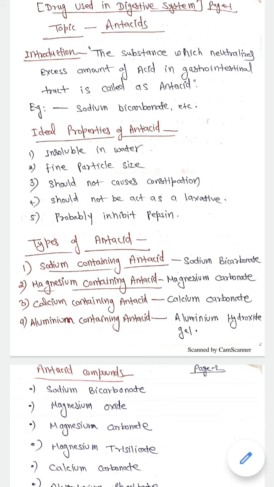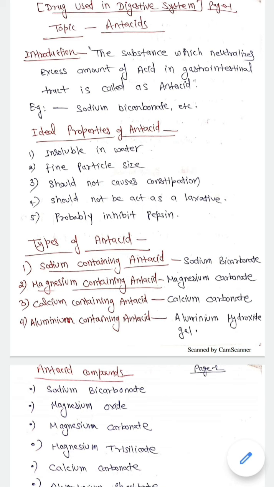Some common examples are sodium bicarbonate. So what are the ideal properties of antacids? An ideal antacid should be insoluble in water. It should have fine particle size. It should not cause constipation. It should not act as a laxative. Probably it should inhibit pepsin. So these are some ideal properties of an antacid.